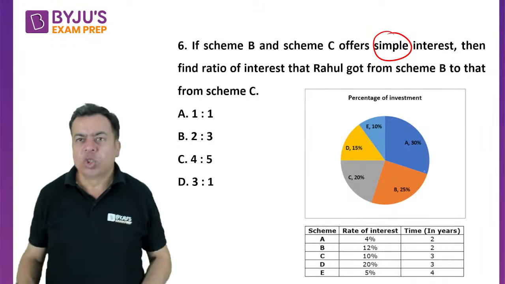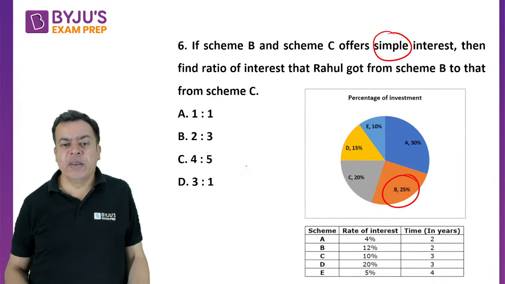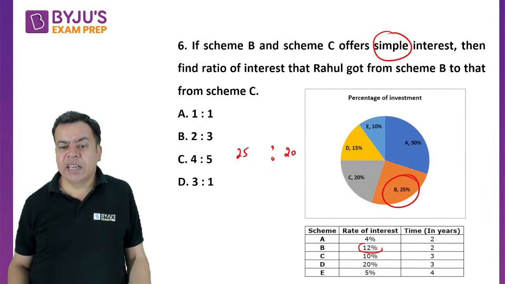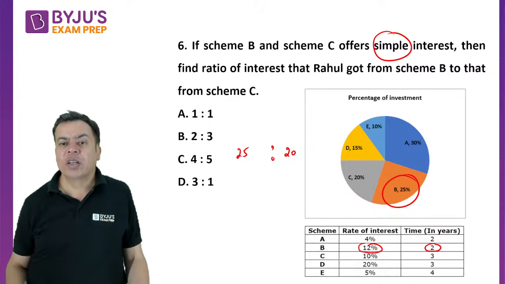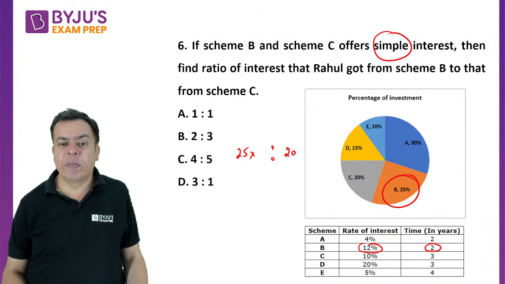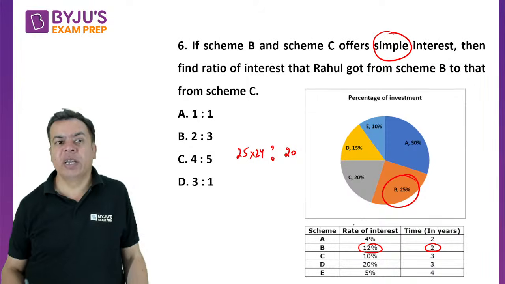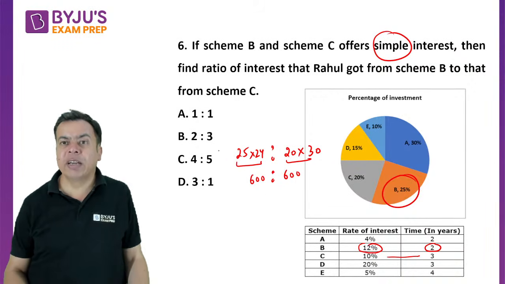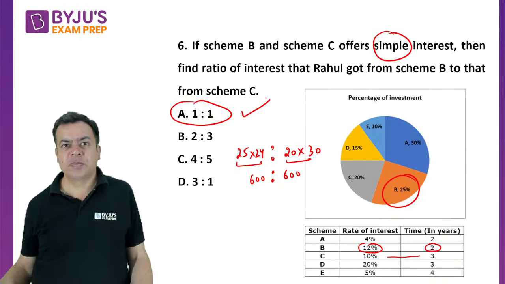Okay. So B is investing 25% of the total, right? 25%. C is investing 20 because I want the ratio of the interest. Okay. And B is getting 12% into 2. So total interest would be 24%, right? 24%. And C would be getting 10 into 3, 30%. So 25 into 24, 600, 20 into 30, 600. That means you will be getting the same interest. 1:1 should be the answer.